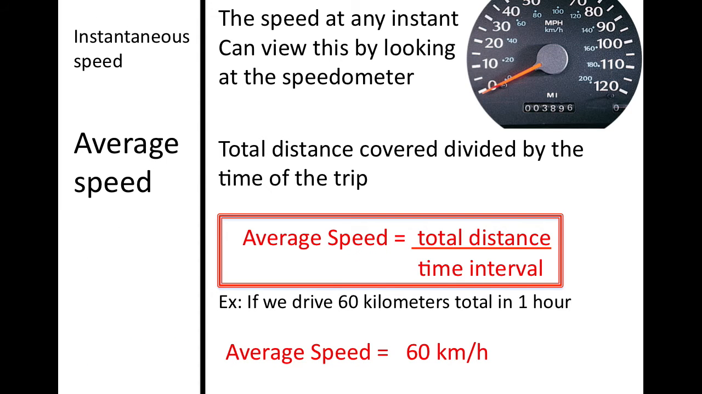So sometimes what we might need is something called instantaneous speed. This is at any instant you can view how fast something is moving. For example, you could look at the speedometer in your car, and you can know at that second what your speed is. How fast are you traveling? Average speed, on the other hand, is the total distance covered over the time interval, or the length of your trip. So average speed equals total distance divided by the time interval. If we drove 60 kilometers in 1 hour, your average speed would be 60 kilometers per hour.